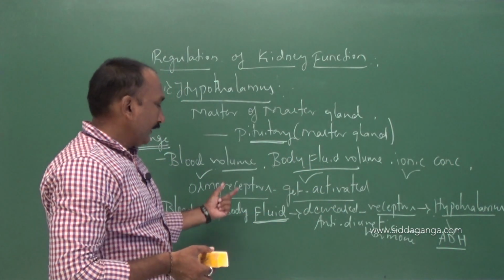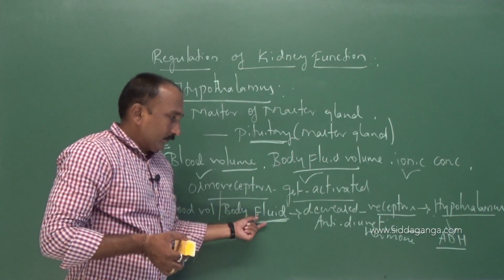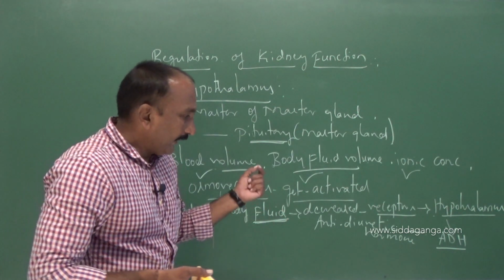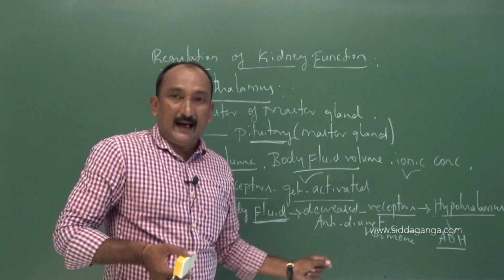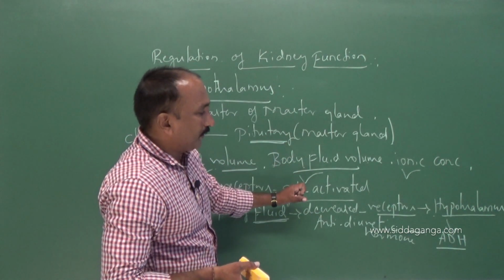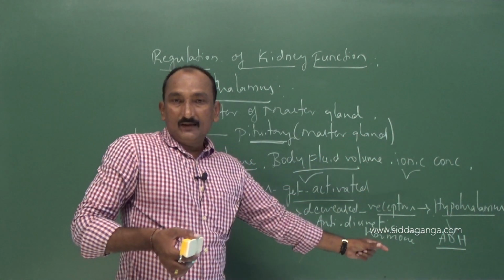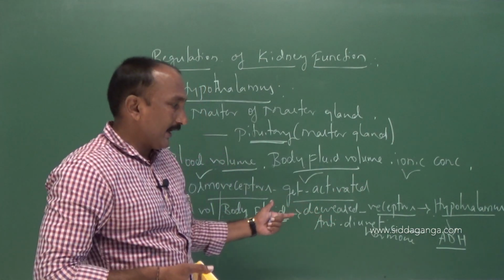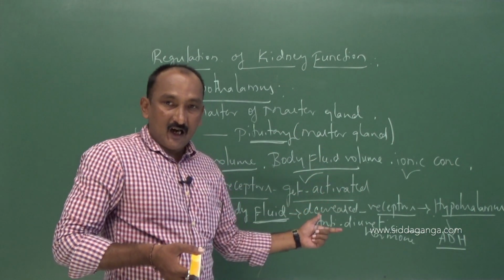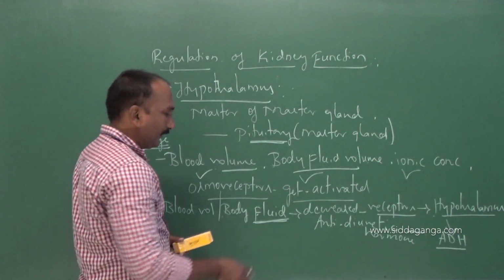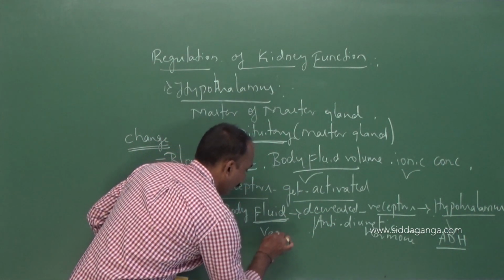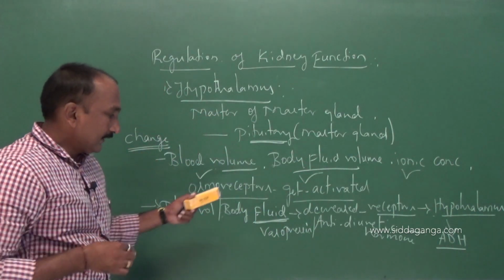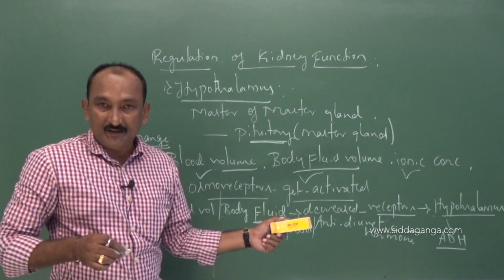Whenever the blood volume or body fluid volume is reduced from the normal level, immediately the receptors get activated and stimulate the hypothalamus. So the hypothalamus will release one hormone called antidiuretic hormone. It is also called vasopressin.